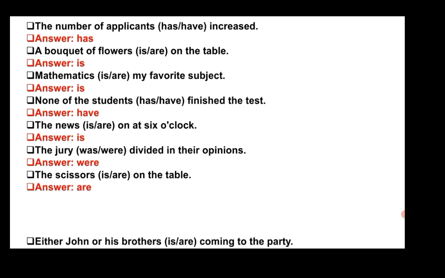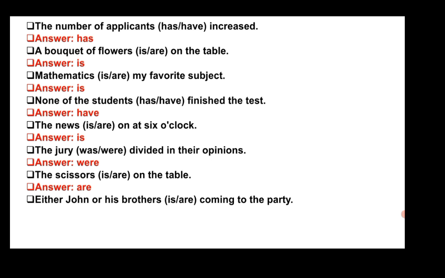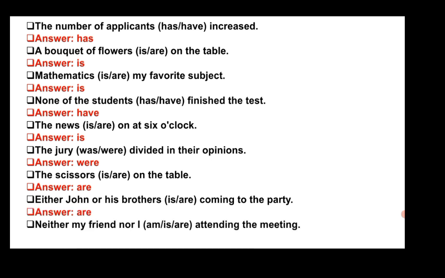Are. Either John or his brother is or are coming to the party. The answer will be is. Neither my friend nor I am, is, or are attending the meeting. What will be the right answer? Yes, the answer will be am.